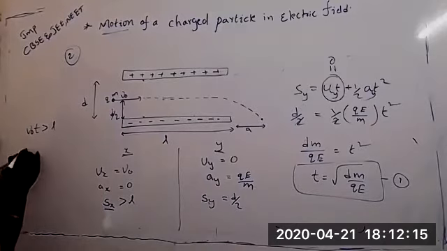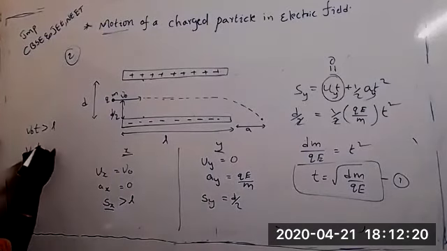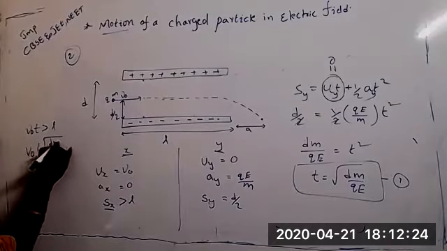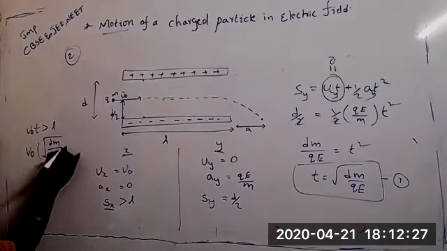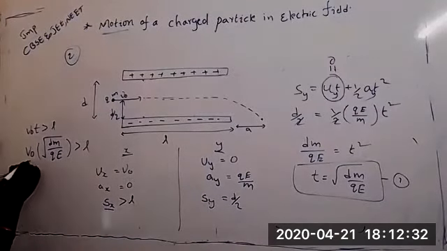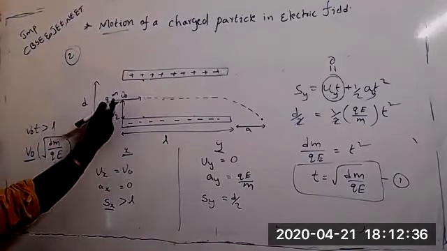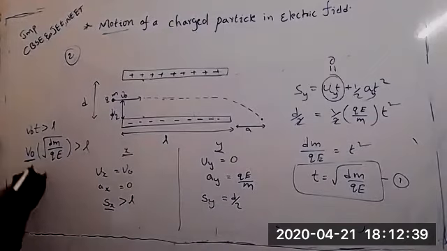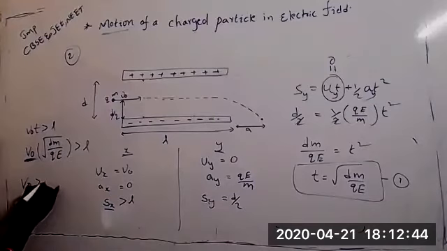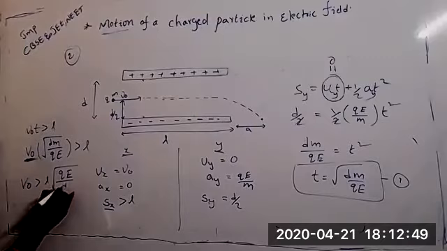Now V naught into T, where T is root over dm by QE, should equal L. Now we want the minimum velocity, the velocity we have to give this particle so that it will cross the plate. So V naught equals L root over QE by dm.